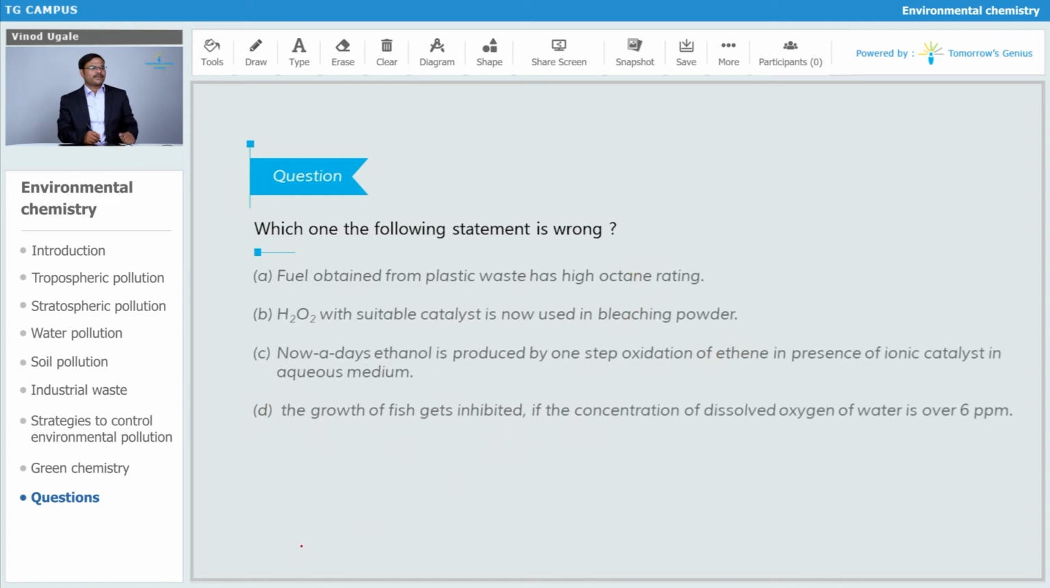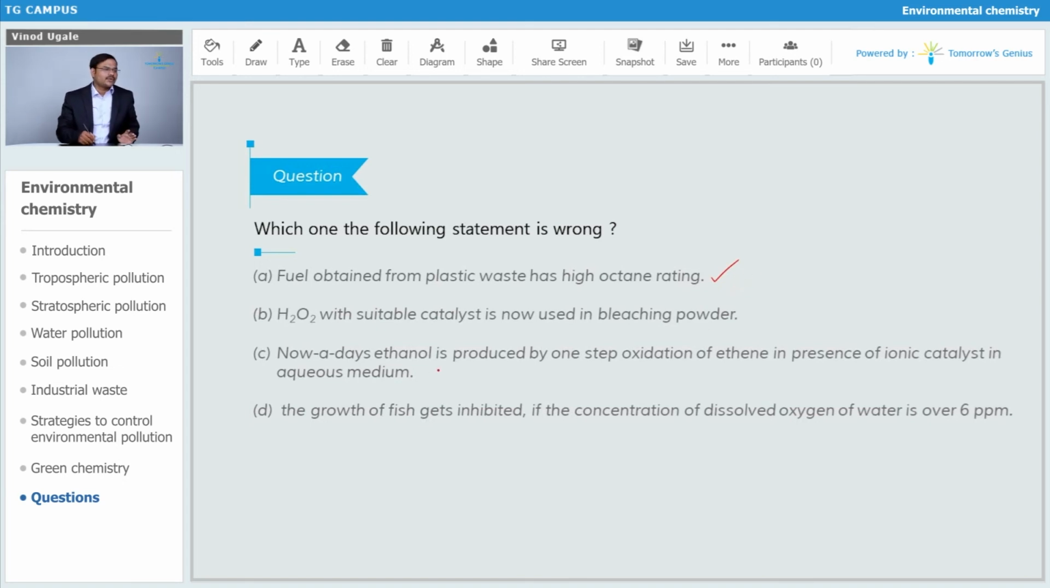The next question: which one of the following statements is wrong? Again we have to identify the wrong statement. Fuel obtained from plastic waste has high octane rating. This is true. The fuel which we obtain from the plastic waste has a high octane rating. It contains isooctane. So that isooctane helps us for burning, and that burning can be used as a fuel.